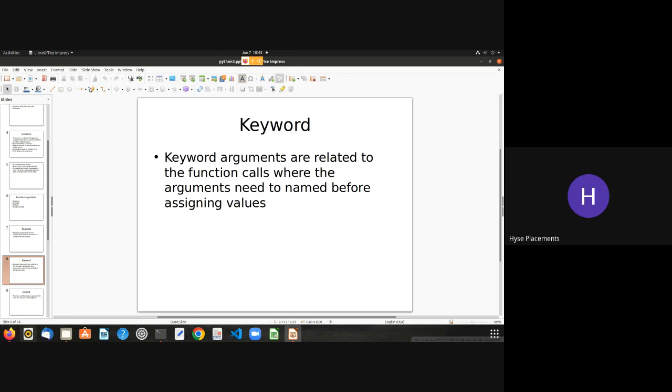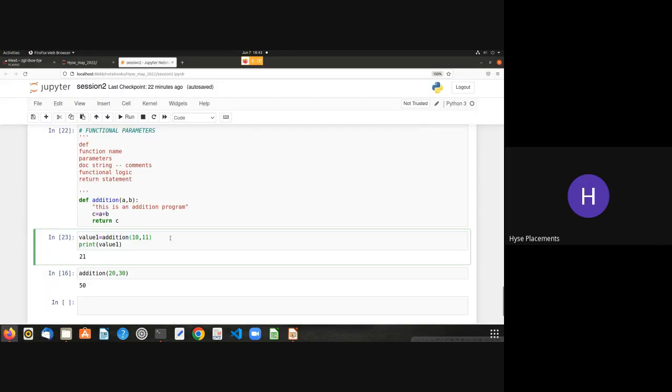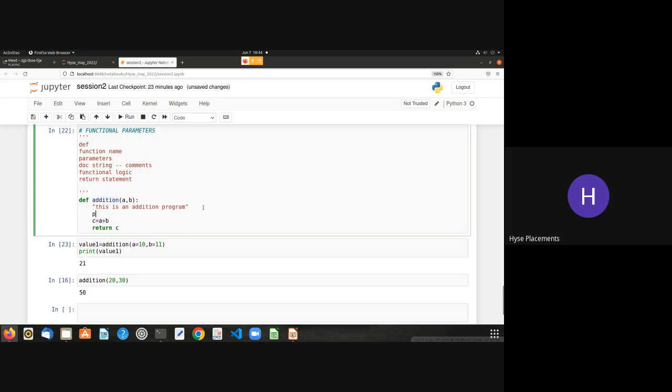Let me go to my Jupyter. I'll use a is equals to 10. Are you getting my point? So these are called keyword arguments, where you mention the argument name and pass it to the function. Let us see what happens if I print a comma b.